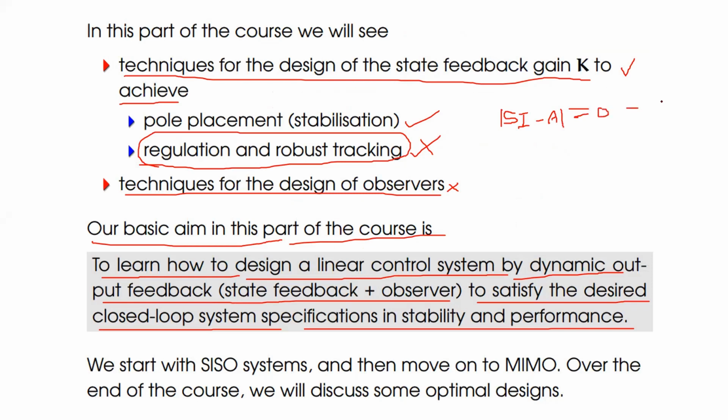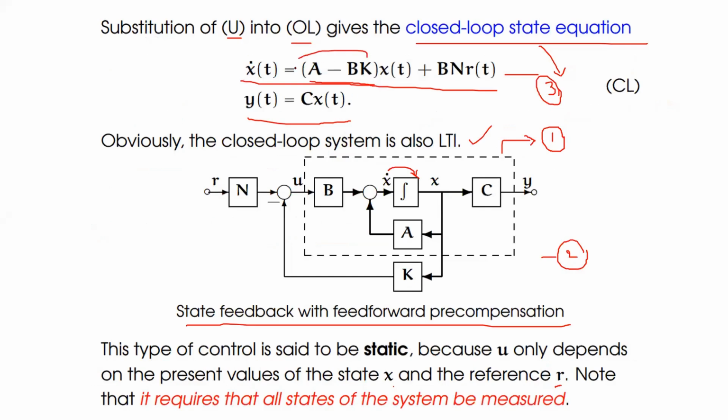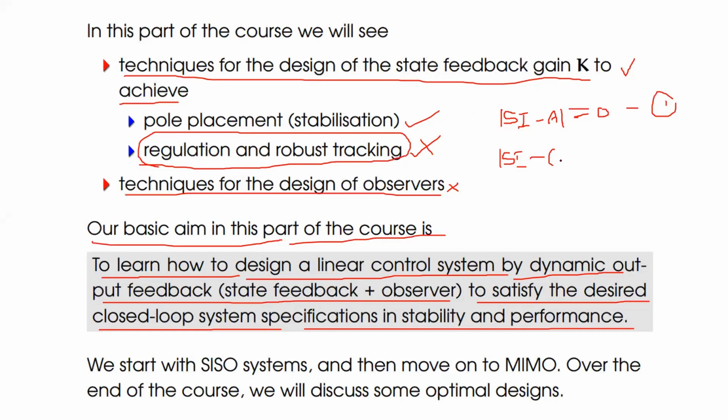And after connection of the state feedback, the characteristic equation for equation number 3 can be modified as the determinant of sI minus (A minus B K) equal to 0. This is from equation number 3.